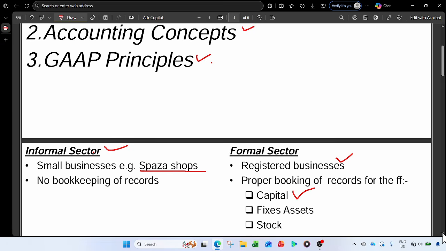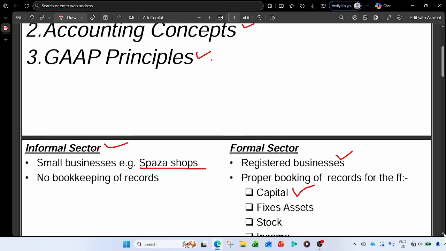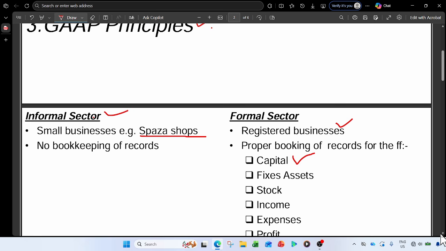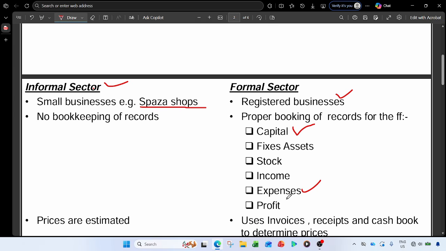So we have the stock also. They can keep records of stock when they buy goods to sell to the customers, and also the income they receive when they sell those goods, and the expenses they spend to help generate income, for example electricity. Then they can make a profit, so they also keep a record of profit. So when it comes to the formal sector, a proper booking system of records is maintained. They make sure that for every invoice, every payment and receipt, there is a proper booking where it belongs in these accounts, right?